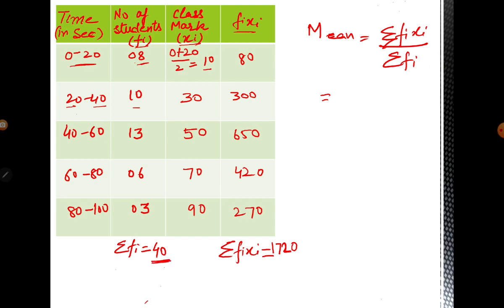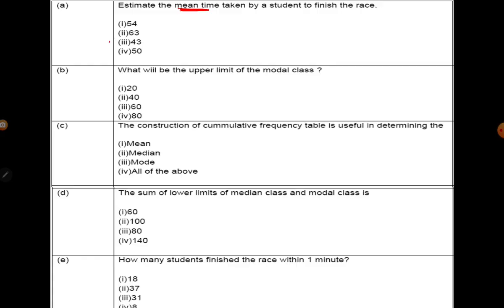So now we have sigma fi xi, that is 1720, divided by sigma fi, that is 40. So we'll cancel out this with this. 4 4s are 16, 4 3s are 12. So here your mean value is 43. So by the direct method we found this mean. It is a simple method. There are 3 methods for mean. Here we applied the simple method, that is the direct method. So we found our mean value is 43. So 43 is the mean time taken by the students to finish the race.